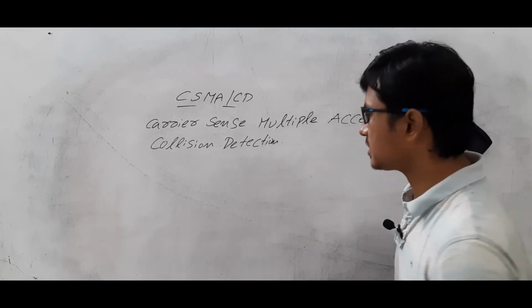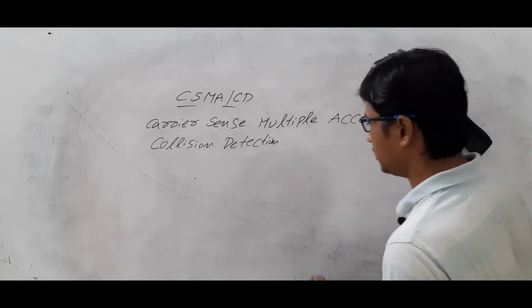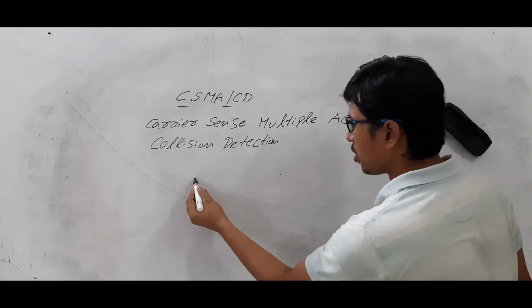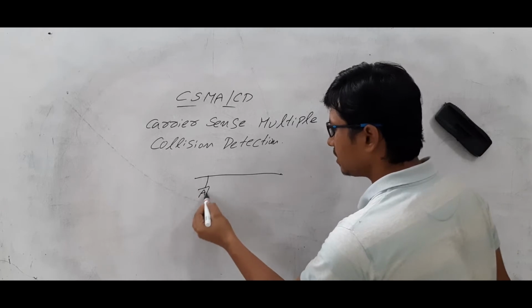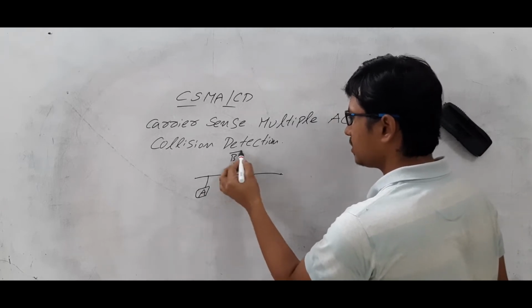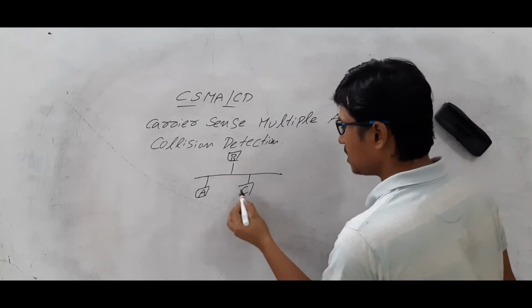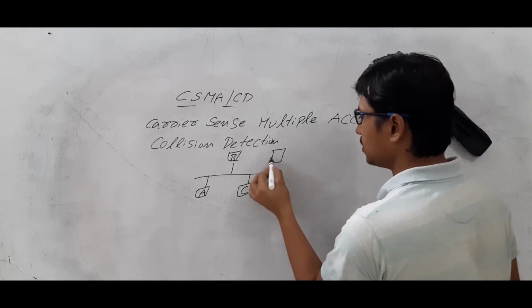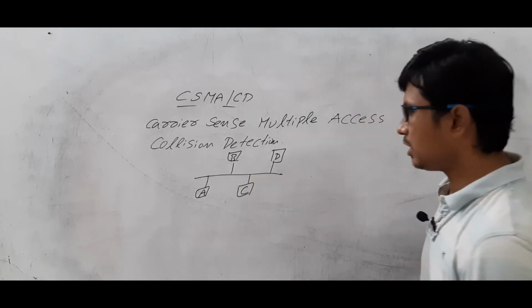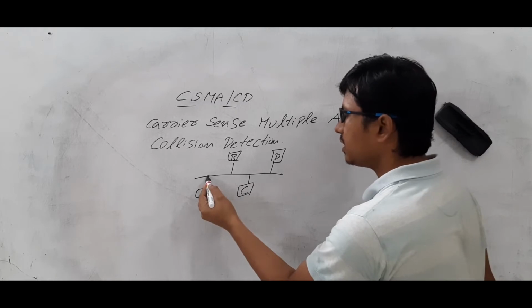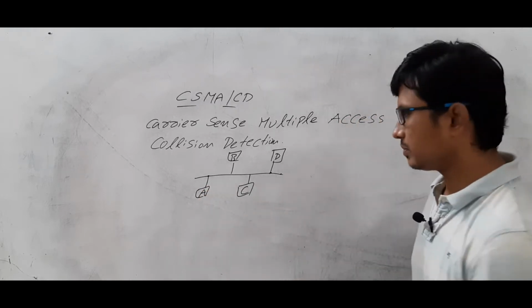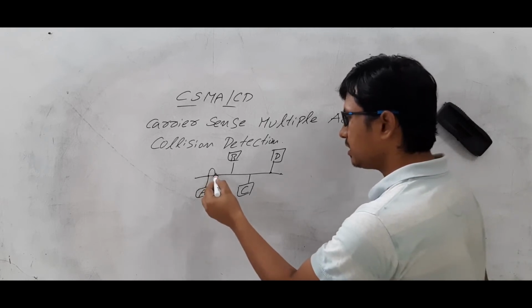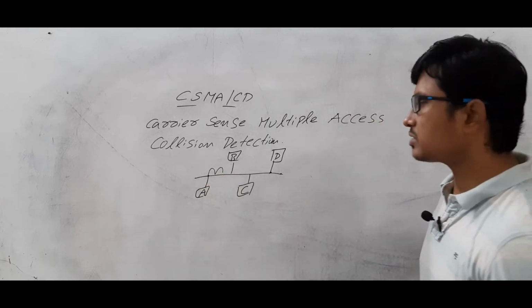Are you able to understand? Let me discuss with a simple example. Let's take that in a common or shared medium, node A is there, node B is there, node C and node D are there. Now let's take that node A is transferring the data to node D. How will it transfer the data?